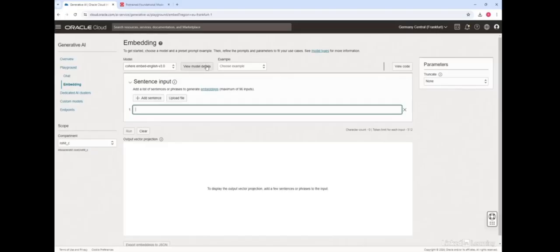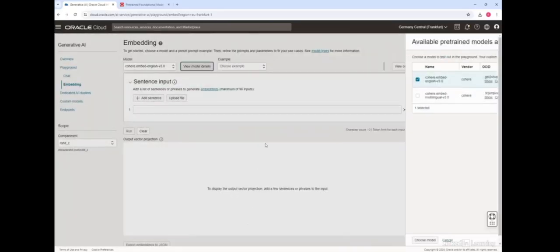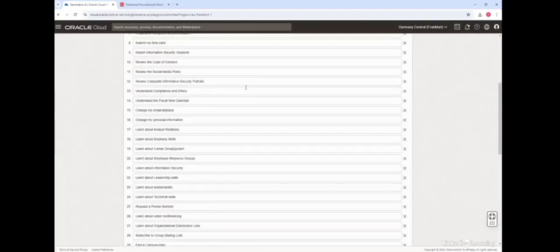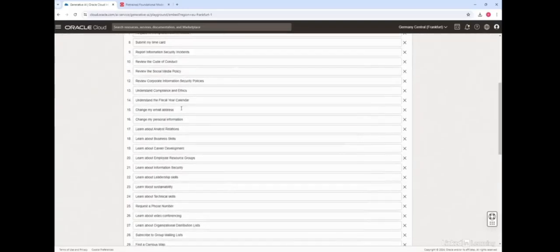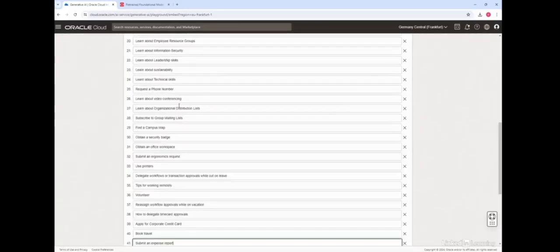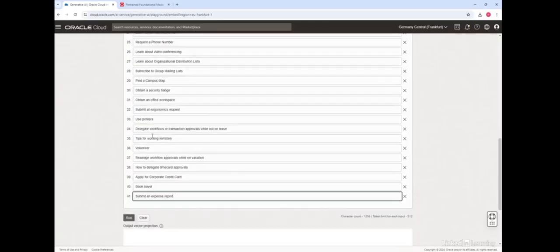Here again, there are a couple of examples provided. I can click on model details. I can see the embed model and the multilingual model, and there are a couple of examples provided. If I click on this HR Health Center articles example, it lists something like 41 articles, and these are all random topics which I don't know much about, but let's see what they look like once they get converted into embeddings.